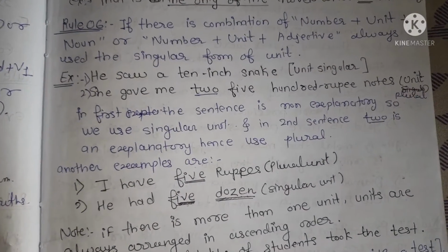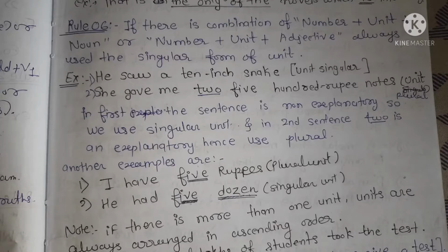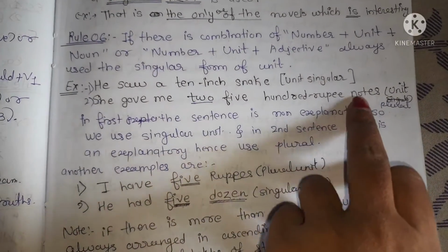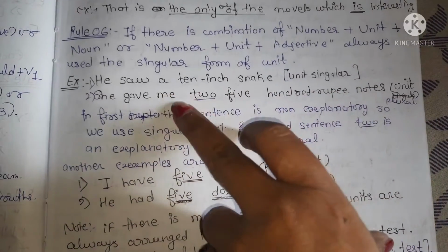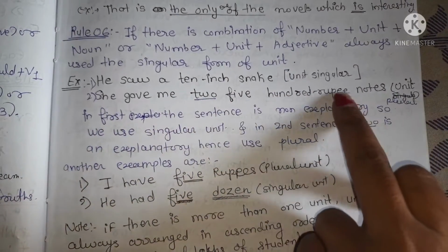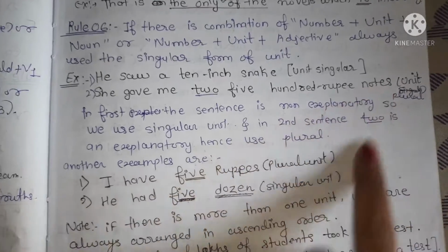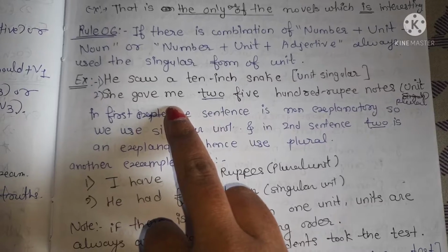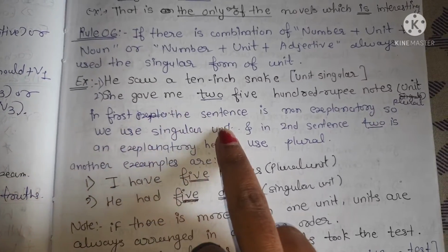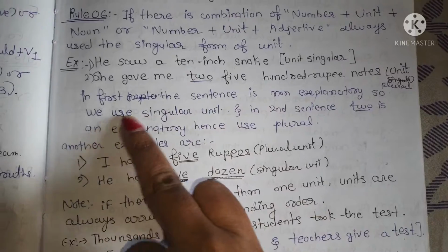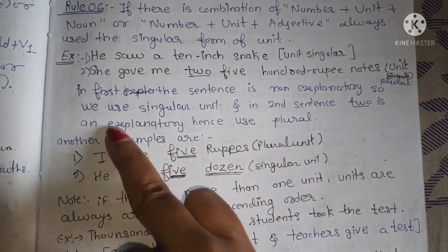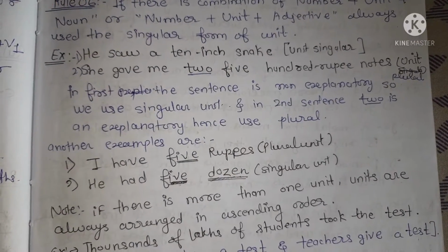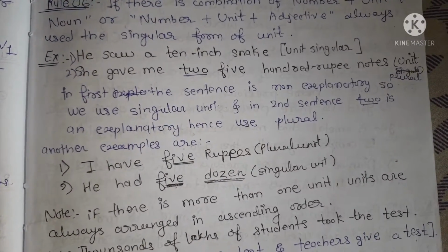Plural can happen only in two cases: either it has to be a noun or a verb. Okay, understand? Here we talk about two, and that's why we have written notes here. We have snake, 10-inch snake. Let's go further. If the sentence is non-explanatory, we use singular. Another way to say it: 10-inch snake is non-explanatory. That's why we use singular.